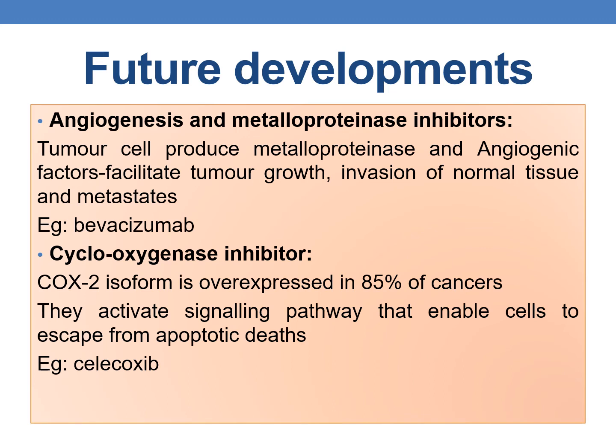The next category is cyclooxygenase inhibitors. The COX-2 isoform is overexpressed in 85% of cancers, and it activates signaling pathways that enable the cells to escape from the normal cell death mechanism, that is apoptosis. An example of a cyclooxygenase inhibitor is celecoxib. It is a COX inhibitor.